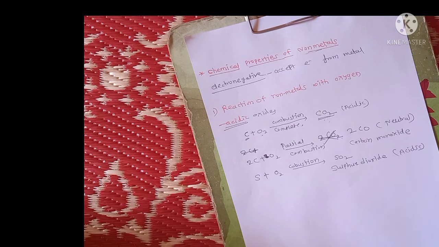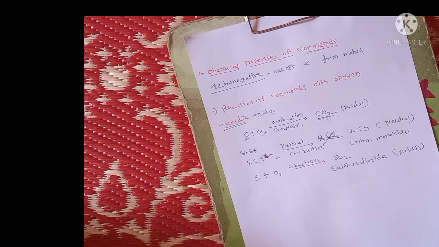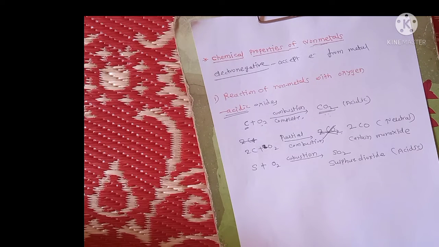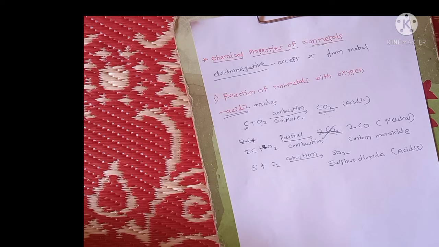So this is the first chemical property of non-metals, the reaction of non-metals with oxygen, or combustion of non-metals. When complete combustion happens, acidic oxides are formed, and when incomplete combustion happens, neutral oxides are formed.